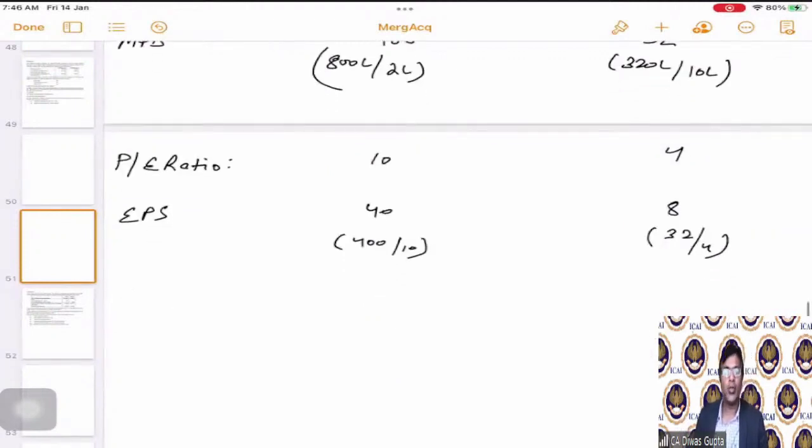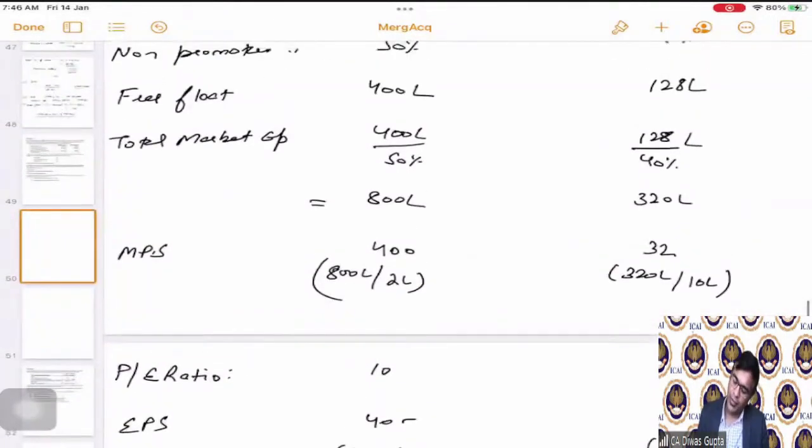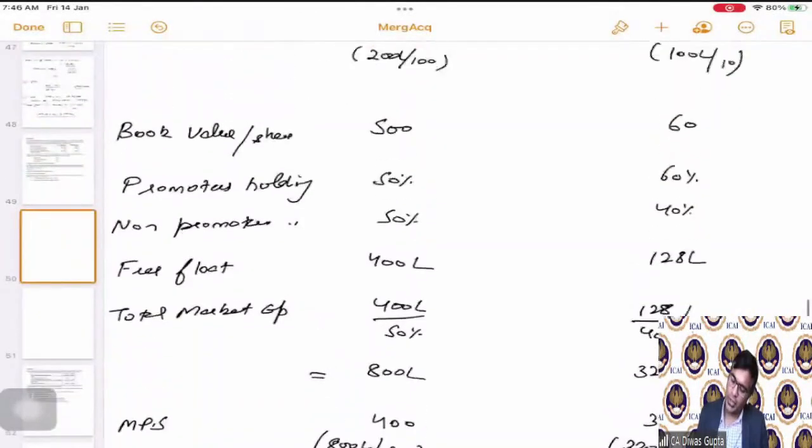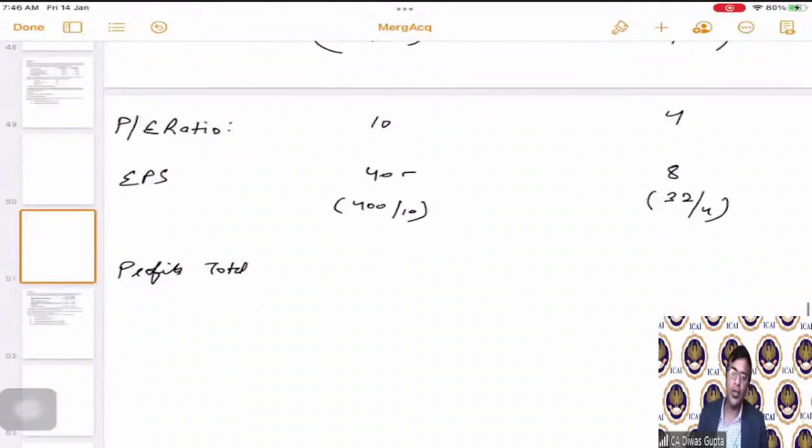Correct. So the EPS is also calculated, 40 and 8, and hence the total profits will be 40 multiplied by the number of shares. Number of shares are 2 lakhs, so 40 into 2 lakhs is 80 lakhs.